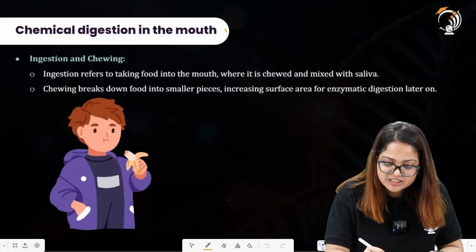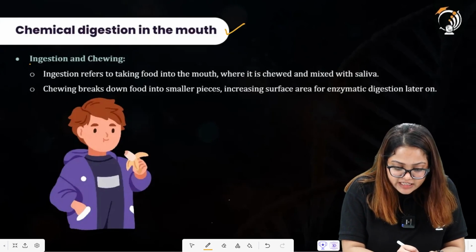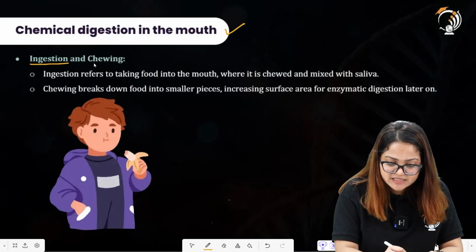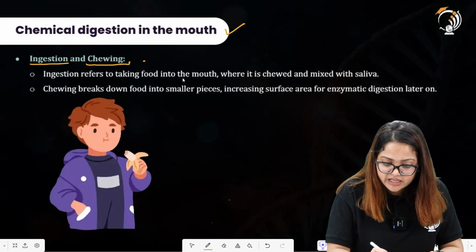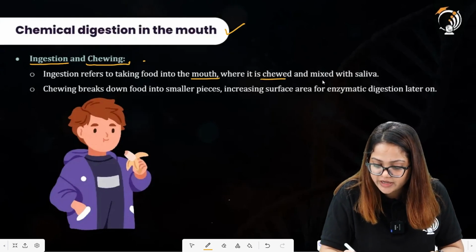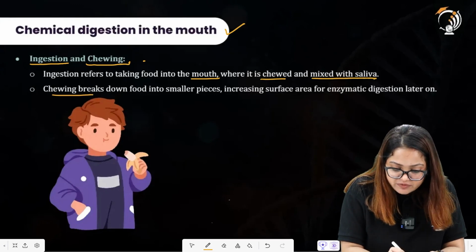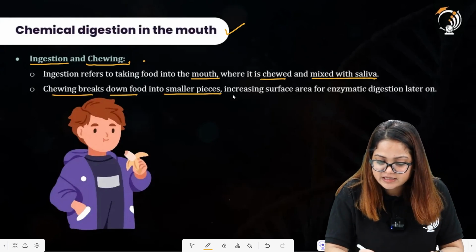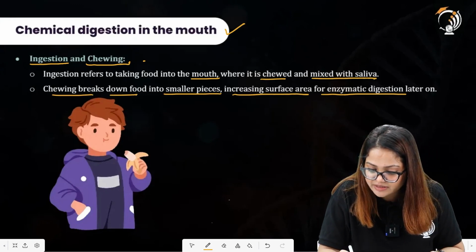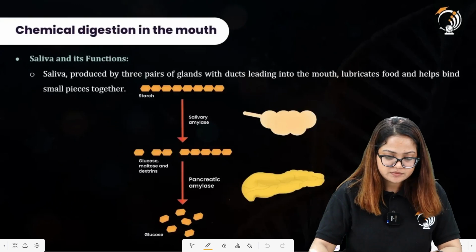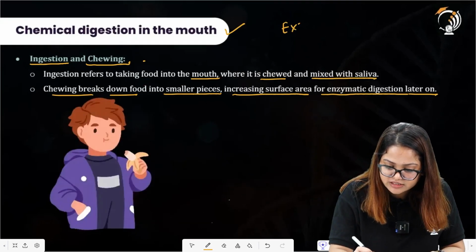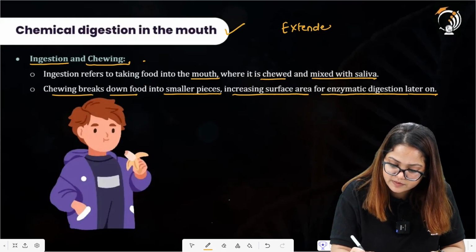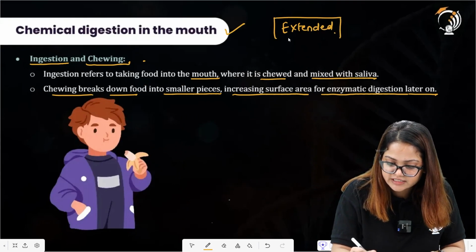Talking about the chemical digestion in the mouth, there was ingestion as we have discussed in the previous slides, and chewing is also present. So ingestion refers to taking food into the mouth where it is chewed and mixed with the saliva. Chewing food down into smaller particles, increasing surface area for enzymatic digestion later on. So this is all about the extended part of the syllabus. This is for the extended students.